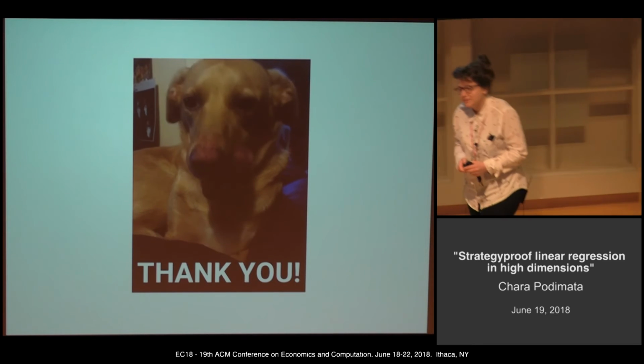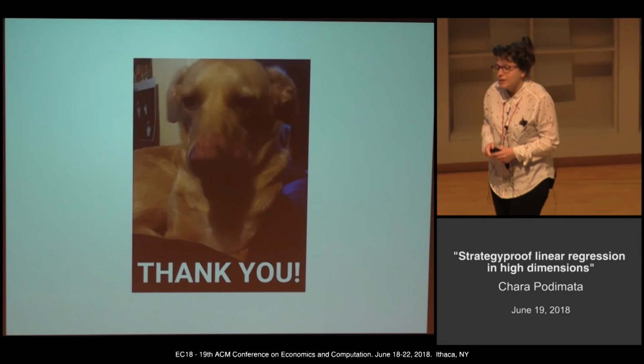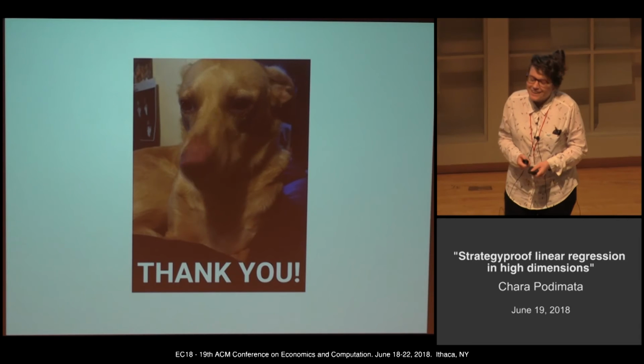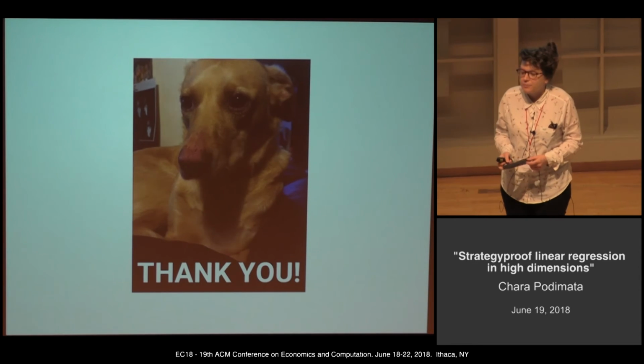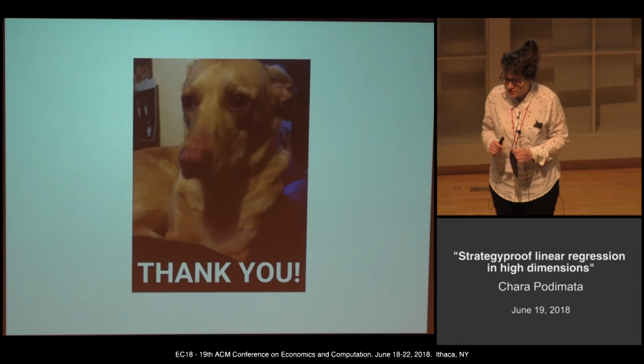Can you compare a little bit to Moulin's characterization? Yes, thank you. Our characterization closely mirrors the characterization of Moulin.